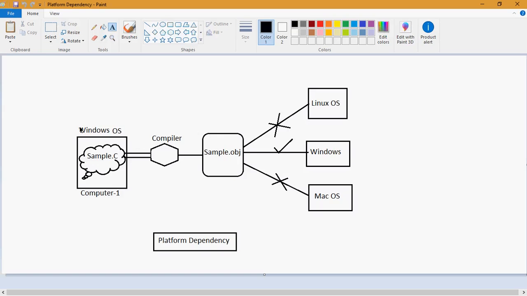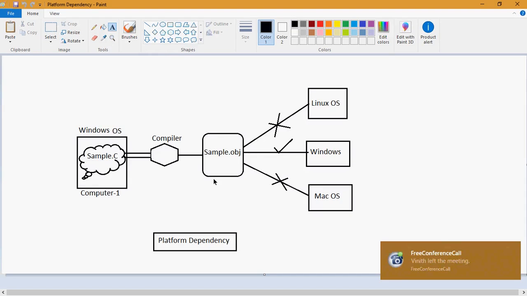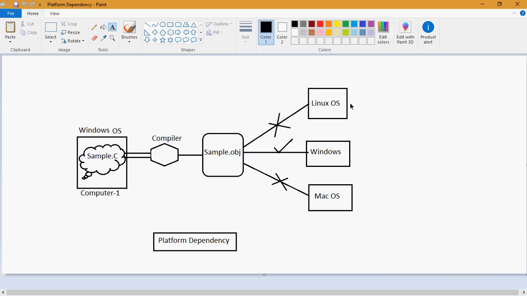So I have written and compiled my sample.c program in Windows, and then I am going to execute the object file, that means the sample.obj file, on some other system.